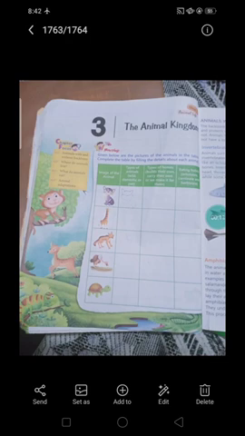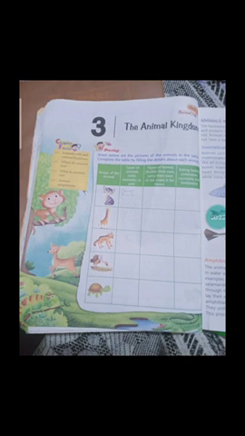In this chapter, we have discussed the animals with a backbone or without a backbone. Where do animals live? It means the habitat of animals. What do animals eat? It means the food habits of animals, and also we read about animal adaptation. First we discuss animals with a backbone or without a backbone.